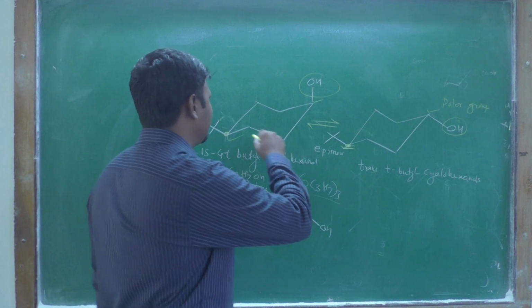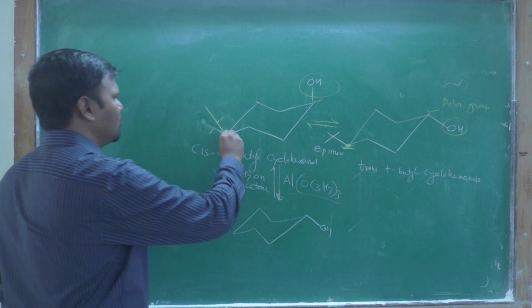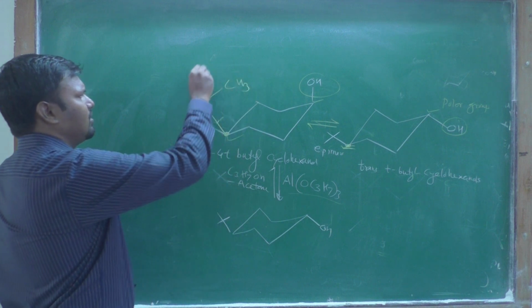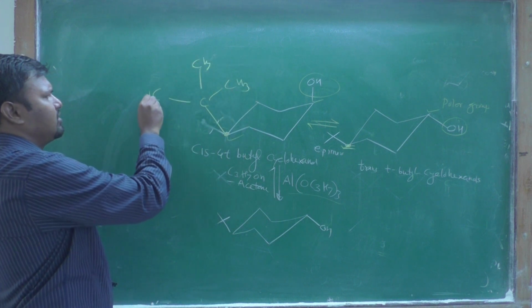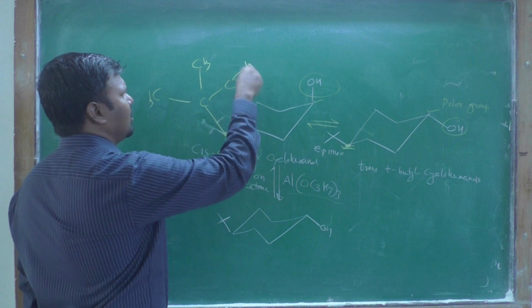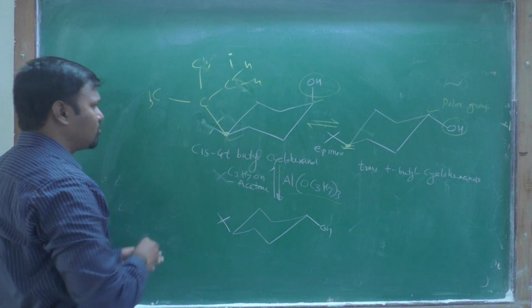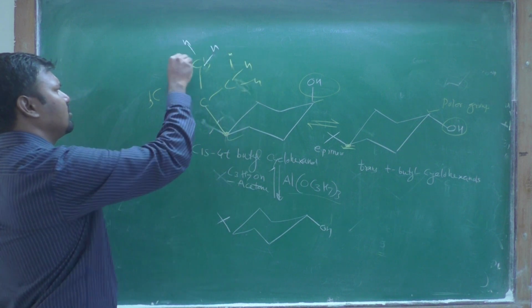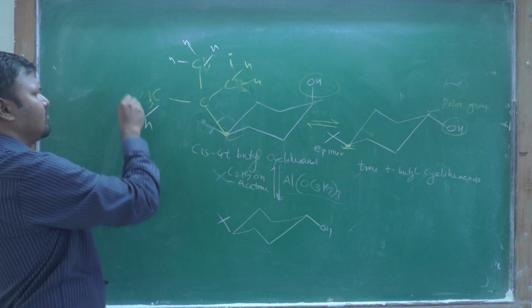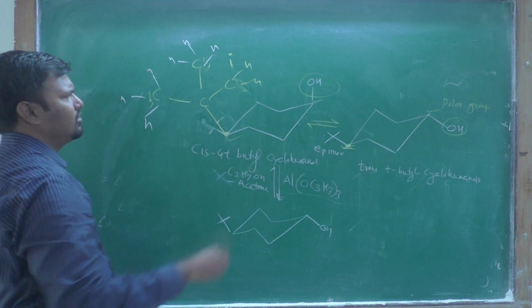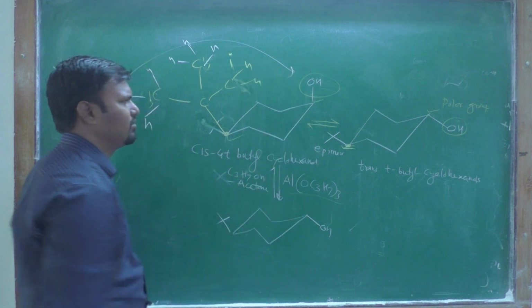You find that when you show the groups like that, CH3 and CH3, hydrogen, this also hydrogen, this side is the crowded side.